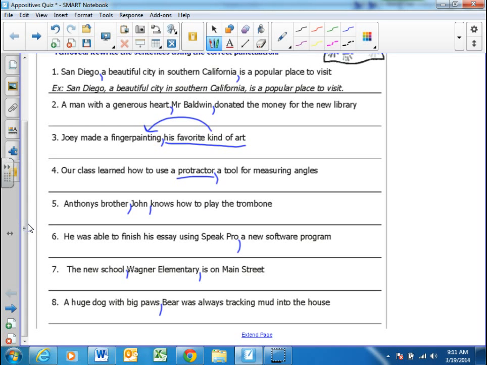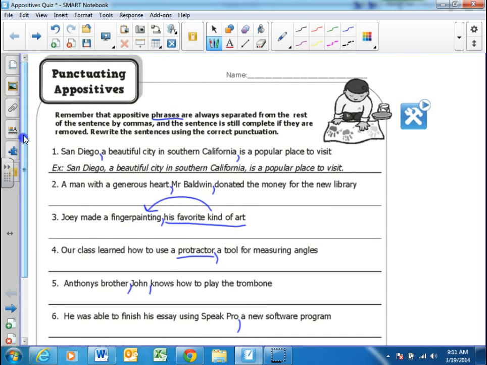So anyways, just want to make sure you guys know what the appositive phrases are. One last review of them. An appositive phrase, according to the directions here, and what you saw yesterday on your worksheets, is a phrase that stops and then explains a noun. Or could even stop and explain a pronoun also, just depending on how a sentence is written. They're always separated by commas, either at the end of it, at the beginning of it, or around both sides of it if it's in the middle of a sentence. They don't have to be there to be a sentence, but they make the sentence richer and better.